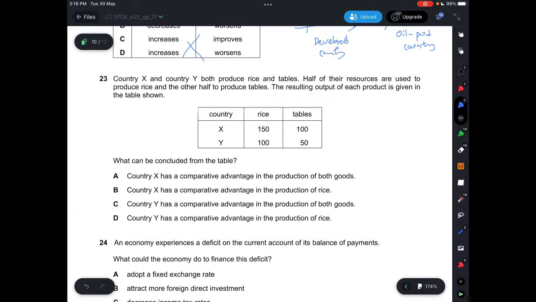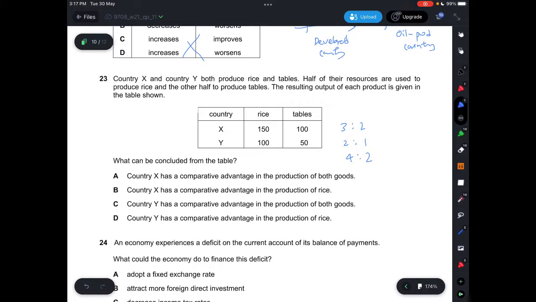Question 23, country X and country Y both produce rice and tables, and half of their resources are used to produce rice and the other half to produce tables. The resulting output of each product is given in the table shown, and what can be concluded from the table? So you can see that X can produce 150 rice, but then can only produce 100 tables. And then for Y, that will be 100 rice to 50 tables. So like something like this. So we have 3 by 2 and 2 by 1. So you can see that I'm going to multiply. So this will be 4, 2.